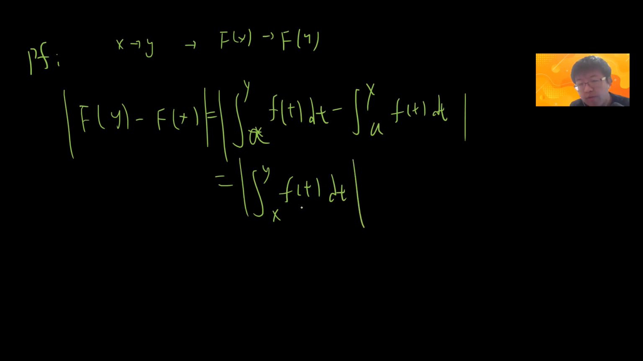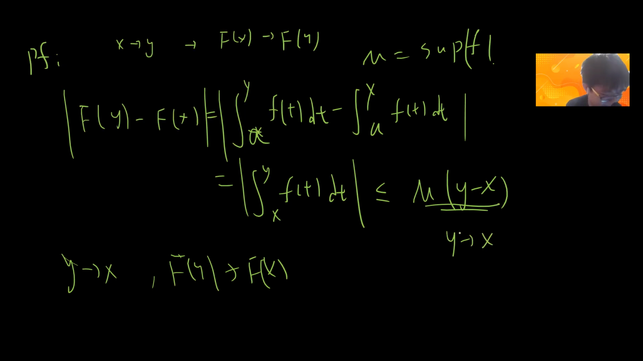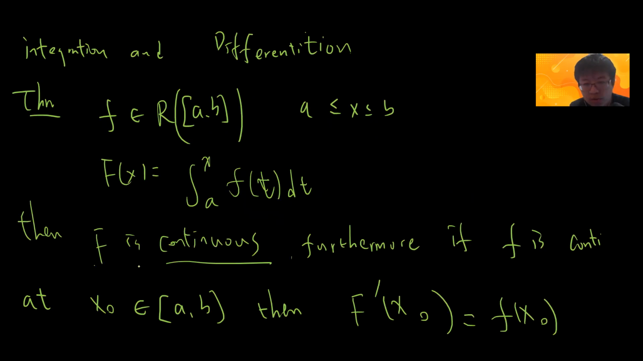Then we know that f is integrable, so f is bounded. So this is bounded by M times (y minus x), supposing M is the sup of |f|. Okay, so as y approaches x, F(y) will approach F(x), since this bound will approach zero as y goes to x. Now, so we just proved this.